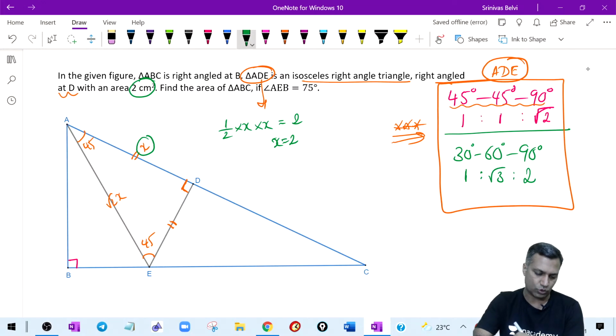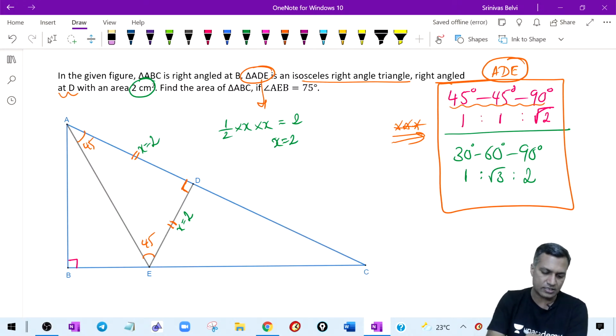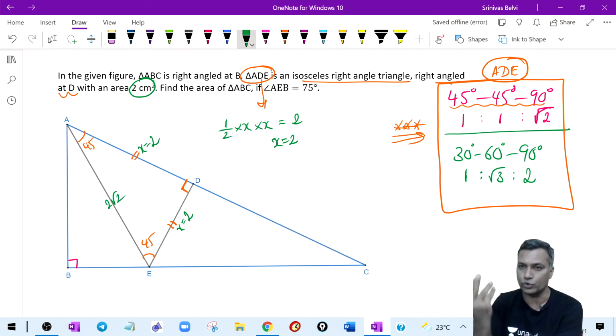All you are trying to say is, okay, I got it. This side is 2 units. This side is also 2 units. These two sides are 2 units. If I were to understand this hypotenuse, it will become 2 root 2 units. Nevertheless, that's a point out there. Okay, let's keep that as it is.